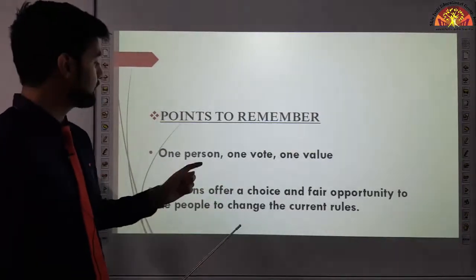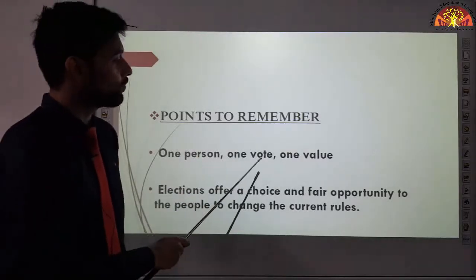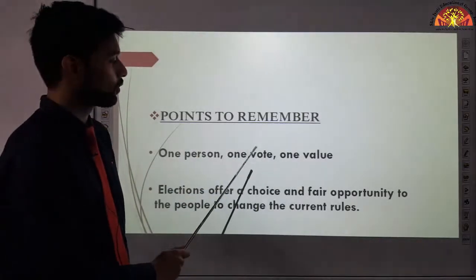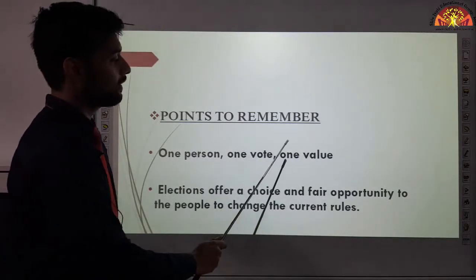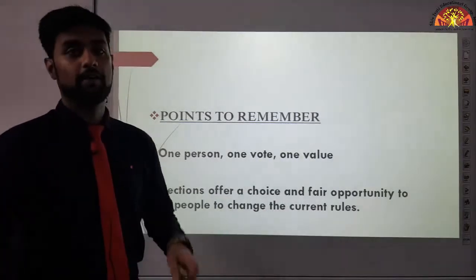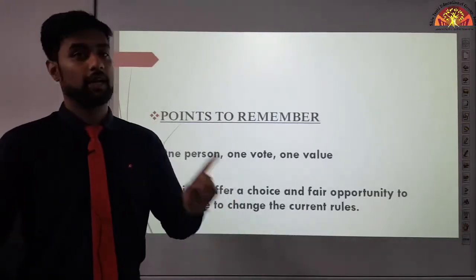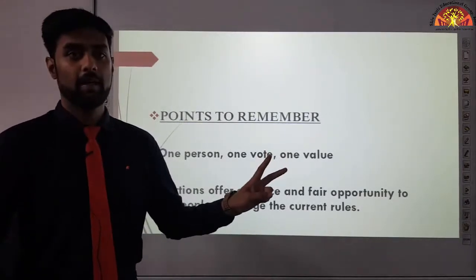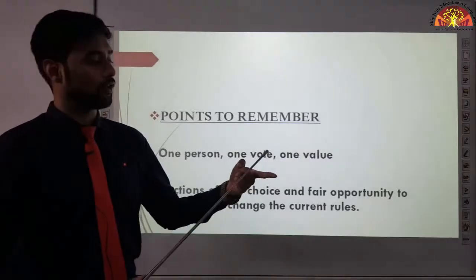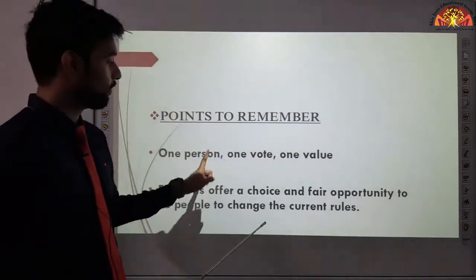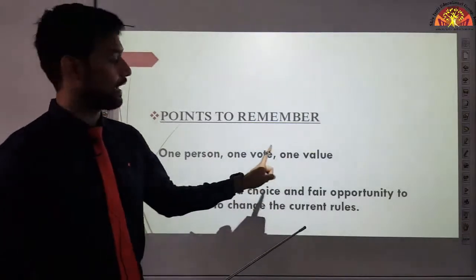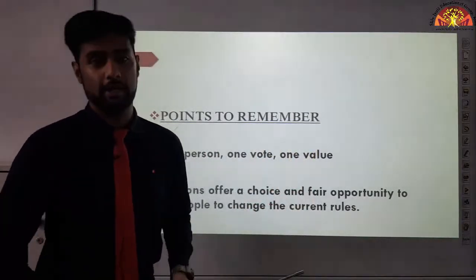So we say that one person will get one vote. Every person can vote only once in that election, and that one vote will have one value only. One vote will be counted as one. It won't be counted as two votes. May it be the prime minister or any person, every person's vote will count as one. Every vote will have one value.